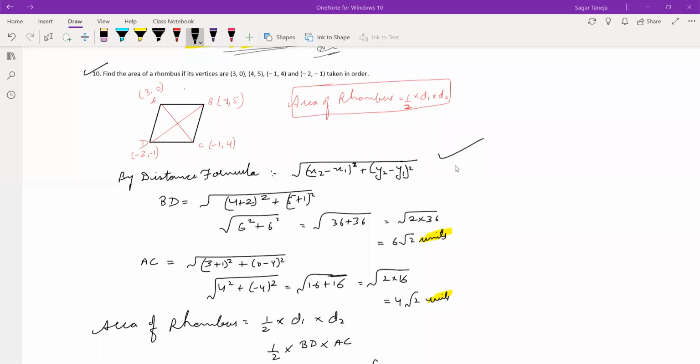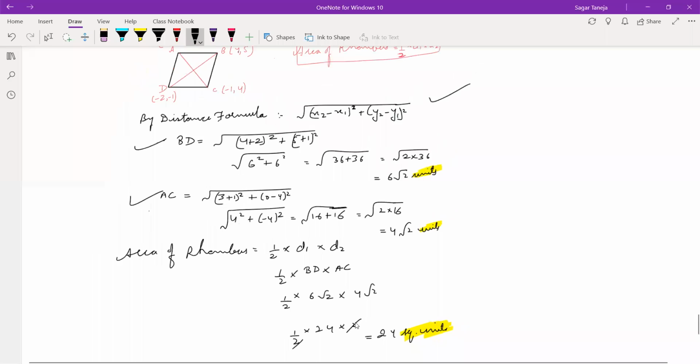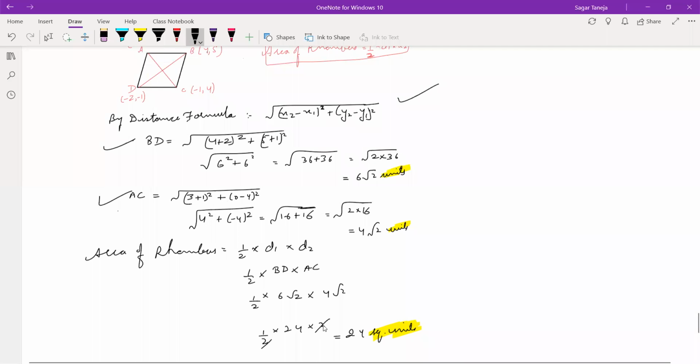That is all based on the distance formula. So BD we can calculate with the help of the distance formula. In the same way, AC we can calculate with the help of the distance formula. And then the area of the rhombus is half into the product of the diagonals. And the diagonals are BD and AC. So BD into AC, put the value of BD and AC that we have calculated, and you will get to know the area of the rhombus. That is 24 square units.